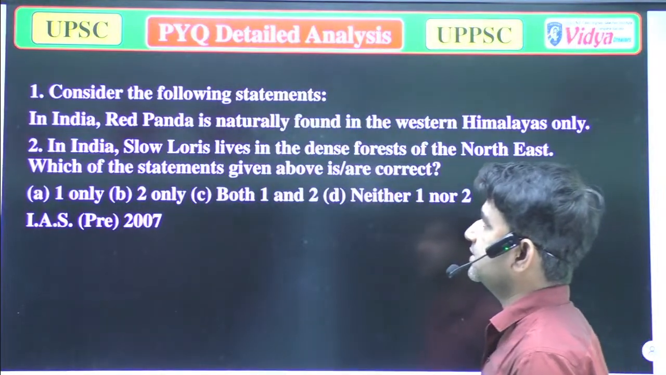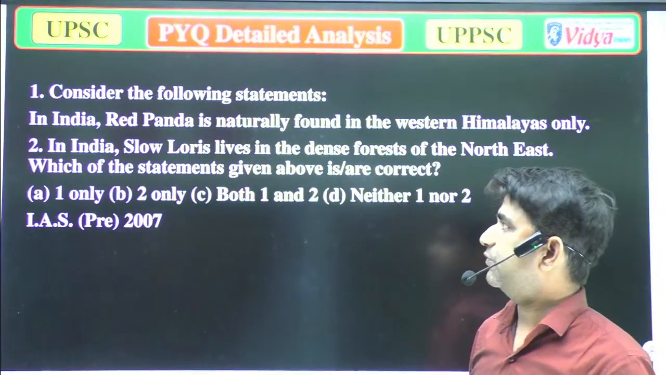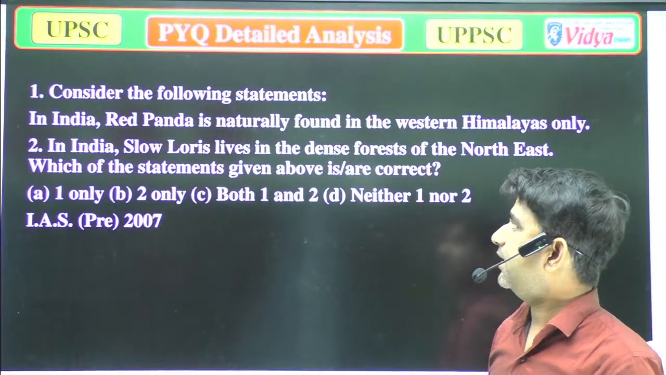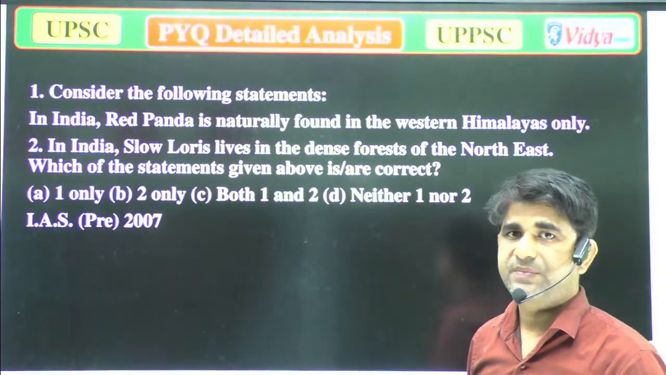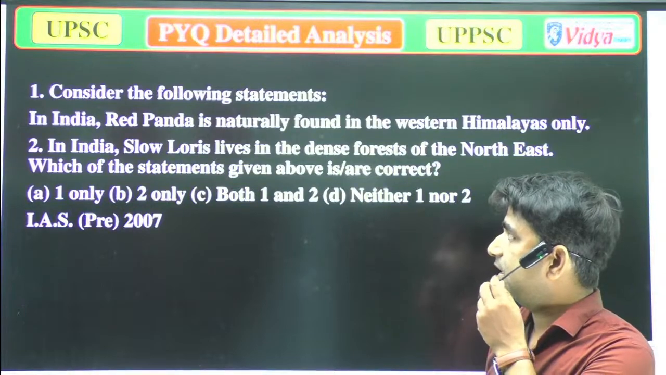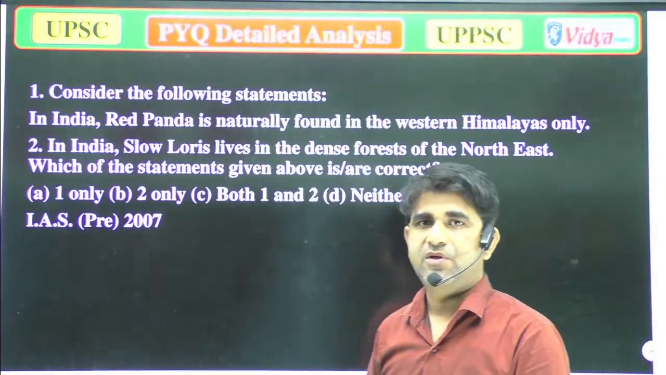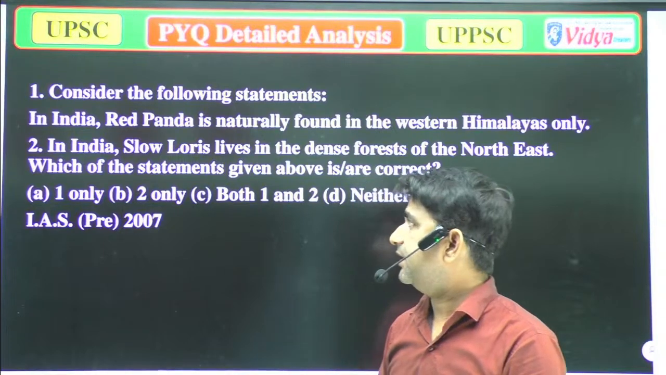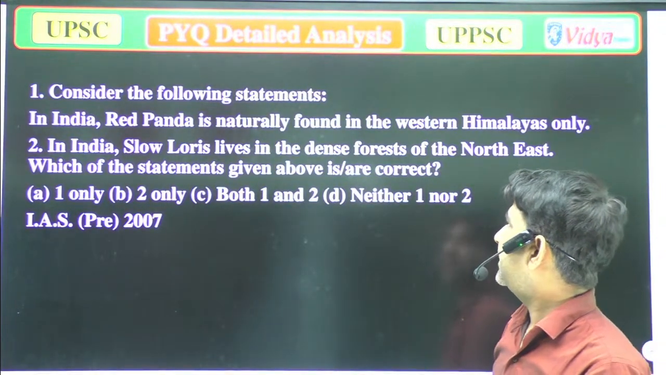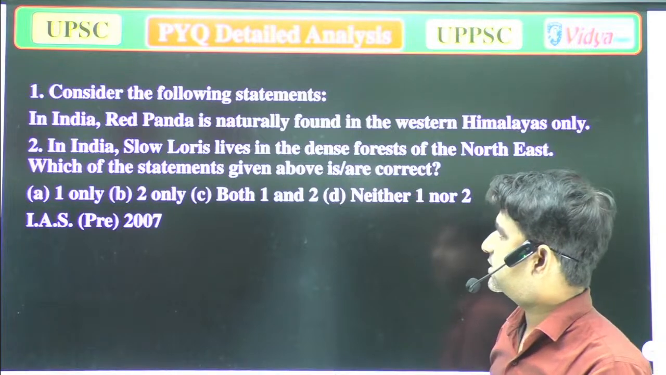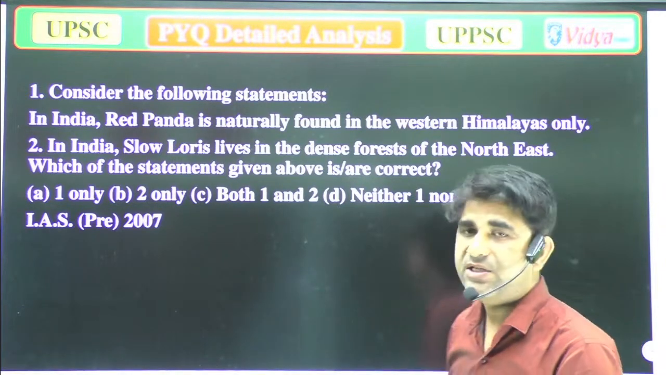Our first question is: consider the following statements. Statement 1: in India, red panda is naturally found in the Western Himalayas only. Statement 2: in India, only slow loris lives in the dense forest of the northeastern state. Which of the following statements given below is correct?